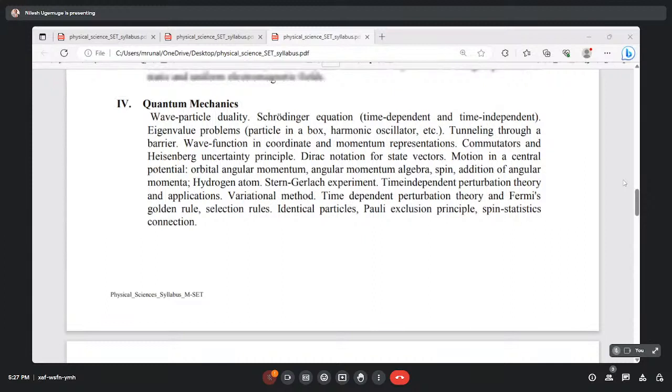So what does it give? With the help of this equation we can understand that if there is a dominance of particle nature, then wave nature cannot be dominant. They are inversely proportional to each other.